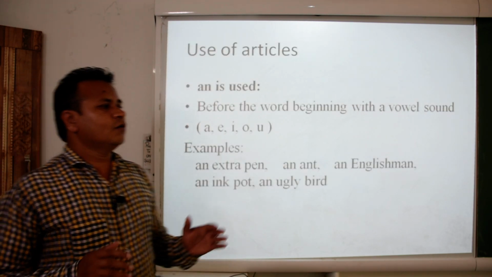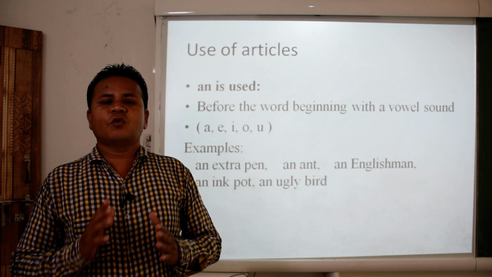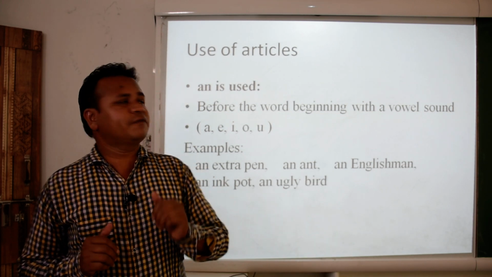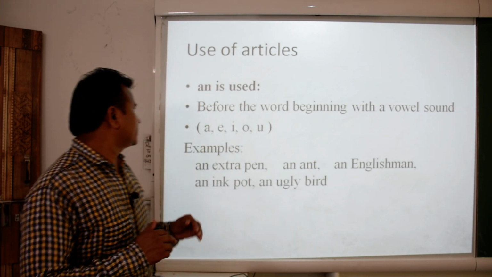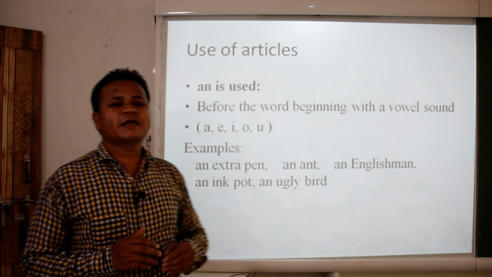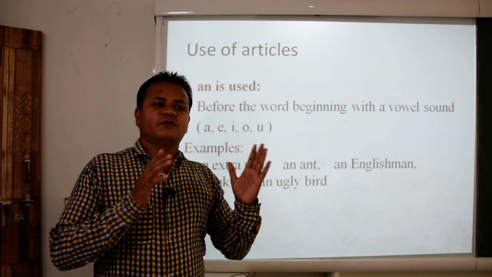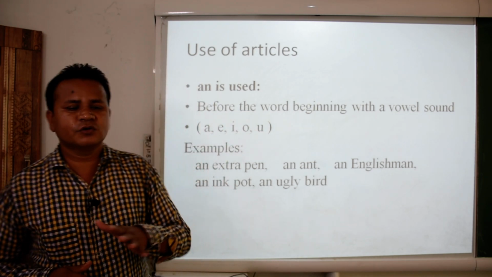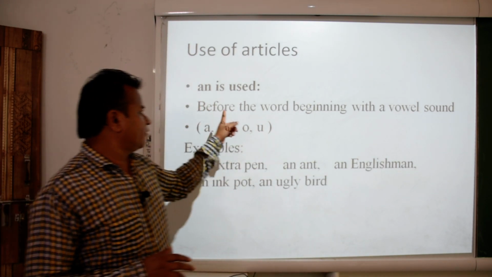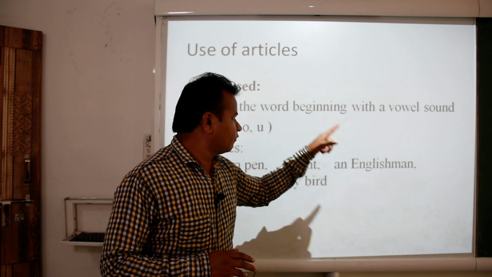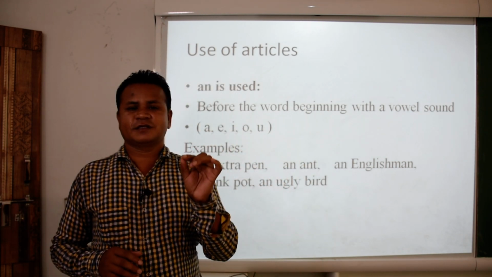Next, we will try to know what the uses of these articles are. First, we will talk about an. Where and how do you have to use it, let us see. Use an before a word beginning with a vowel sound.